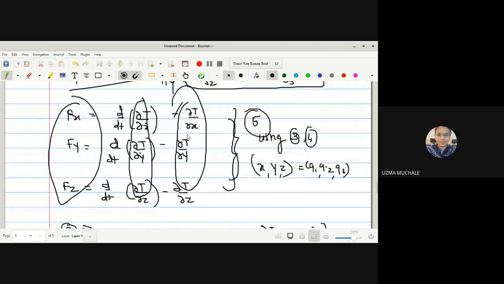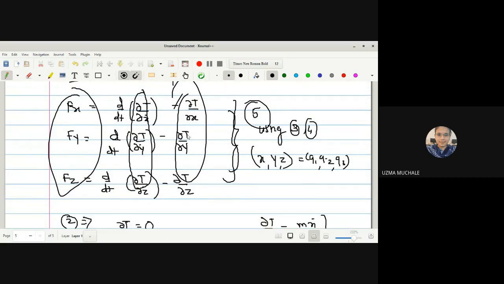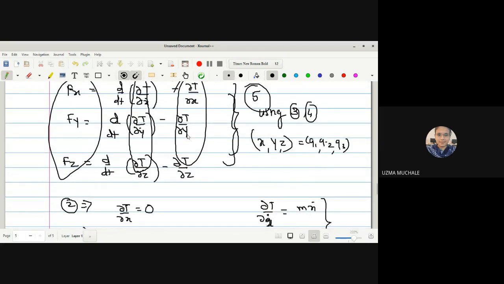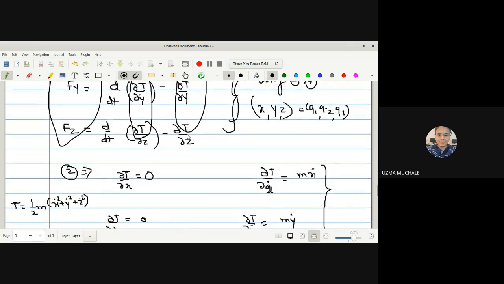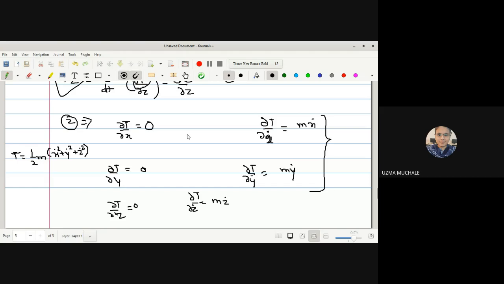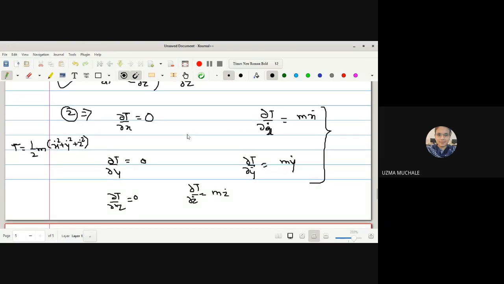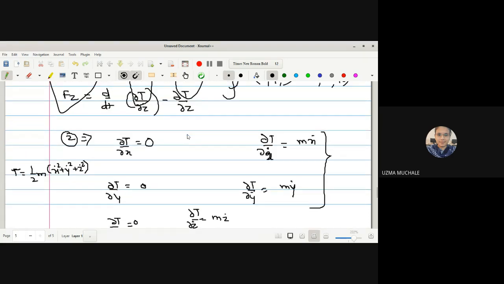Again by using equations 3 and 4, all these total 6 equations we have to equate, because LHS and RHS are the same, that is Q1, Q2 and Q3. That's why I have written them as equalities. You have to write it yourself, otherwise you will not understand. When I write it, you will feel it is very easy, correct. Now here we have our equation 2.